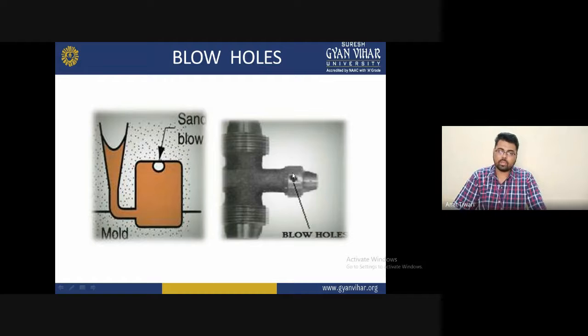Sometimes we require removing the material from the surface before a certain timing. So these are some problems we face during metal casting, and one of the problems is blowholes, which is also a reason why sometimes the metal does not completely fill up, and you will solve the problem. These are some examples here.